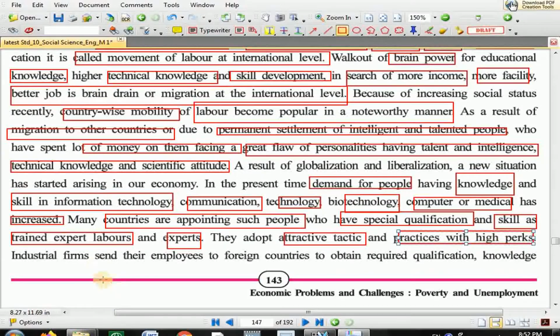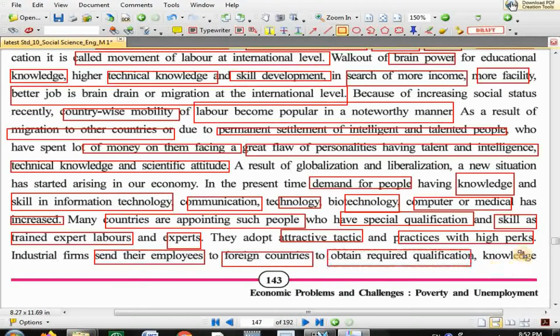Industrial firms send their employees to foreign countries to receive the required qualification and knowledge. There are so many industries under the banner of competition. They send their staff to get training in foreign countries.